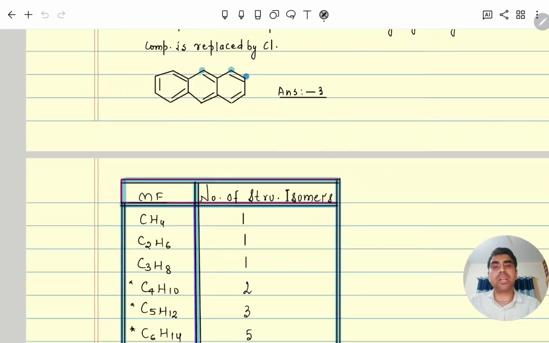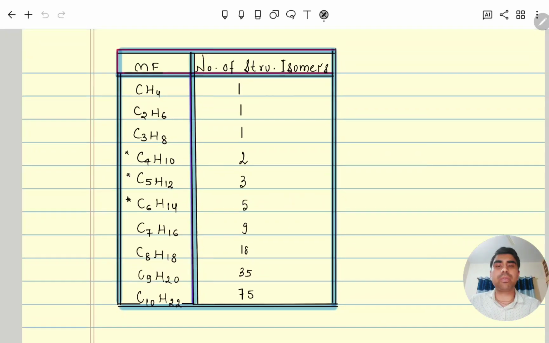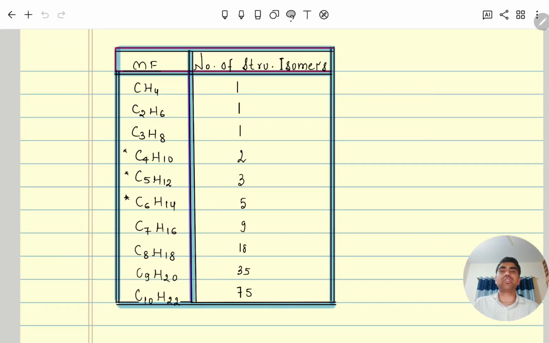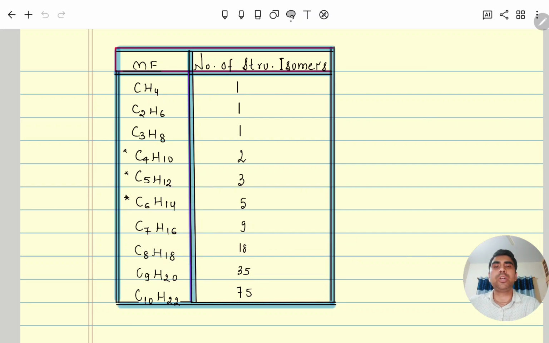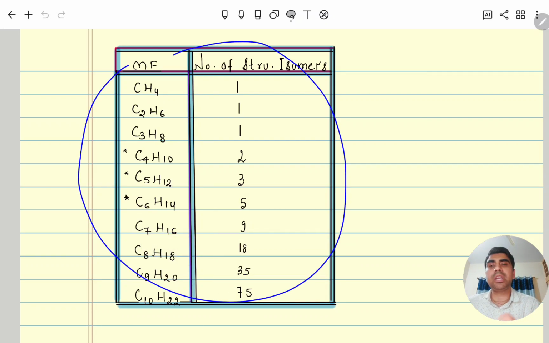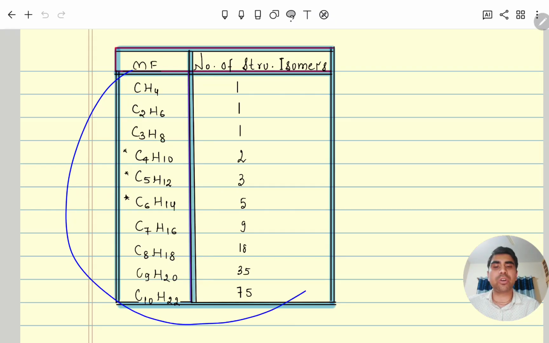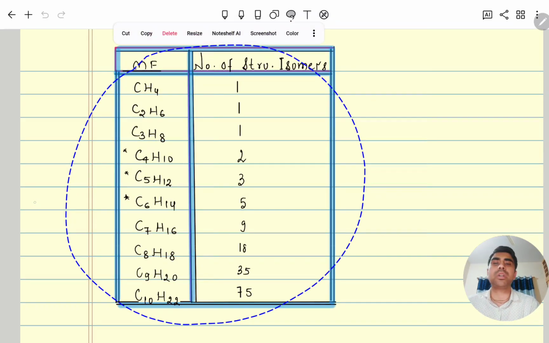This one is from NCERT, you remember this one, it is very important, very crucial: how many structural isomers are possible. Methane has 1, ethane 1, propane 1, then 2, then 3, then 5, then 9, then 18, then 35 and 75. So you remember this overall till 10. This is given in your NCERT also. Total number of structural isomers: 1 1 1, 2 3 5, 9 18, 35 75.